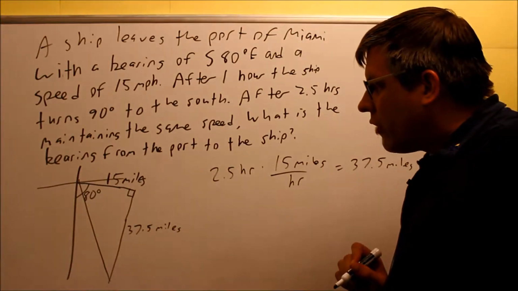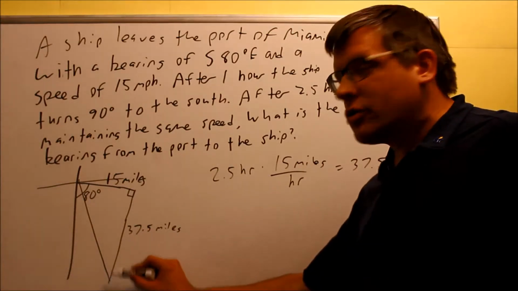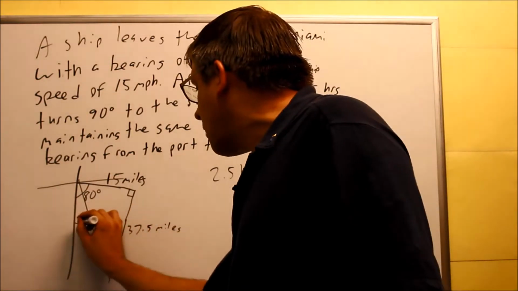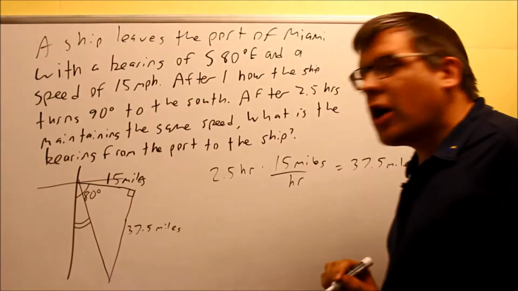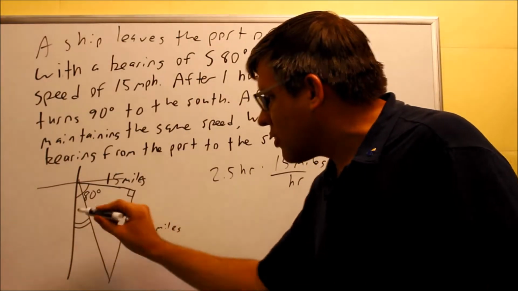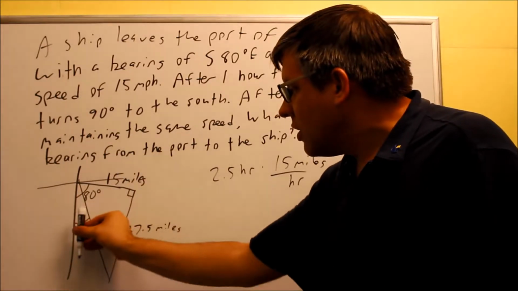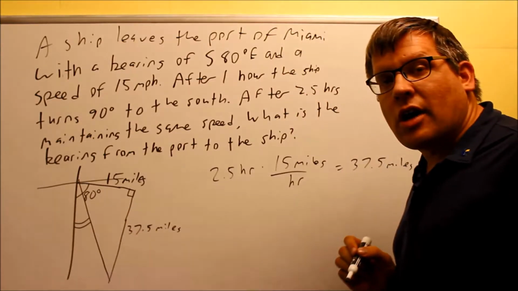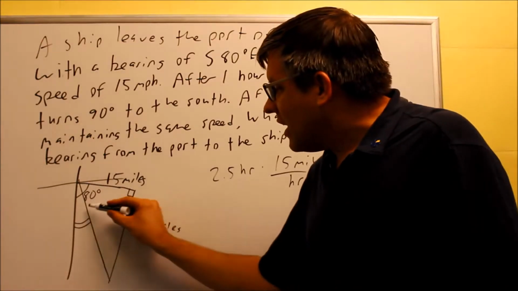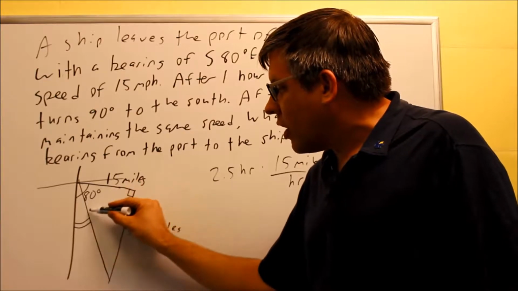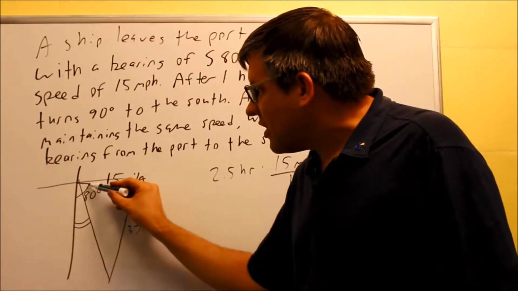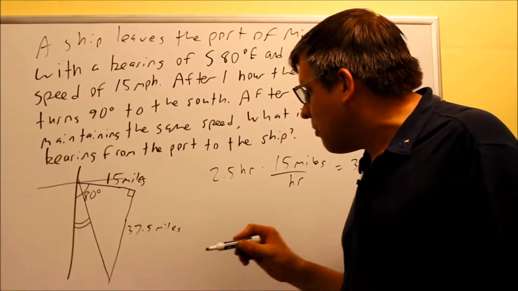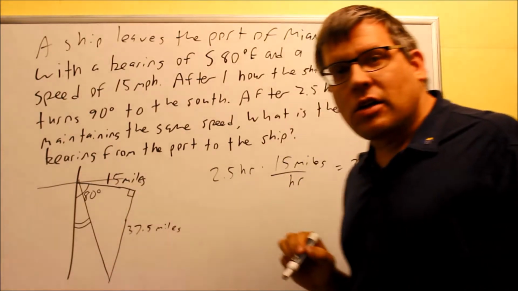Okay, so now what I want to find is the bearing from the port, which is right here, to the ship. I'm going to indicate the bearing by these two markings right here. This is the actual bearing that I want to find. So I'm going south that certain amount, and then in this direction. I've got to find out what angle that is on the inside. To do that, if I find the angle inside the entire triangle right here, I can take the 80 degrees minus the angle inside the triangle, and that's going to allow me to get the bearing that's going to go inside here. So that's what I want to do.